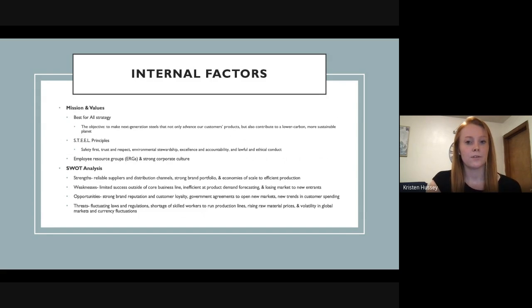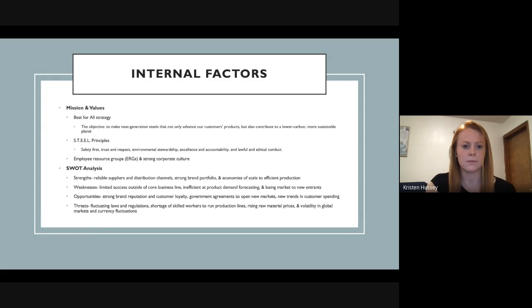Next, I'd like to change over to internal factors affecting specifically US Steel, their mission and values. First of all, they pursue a best for all strategy. The objective of this strategy is to make next generation steels not only advance our customers' products, but also contribute to a lower carbon, more sustainable planet. This strategy was implemented roughly 3 years ago and it is the direction the company has chosen to take for the future.